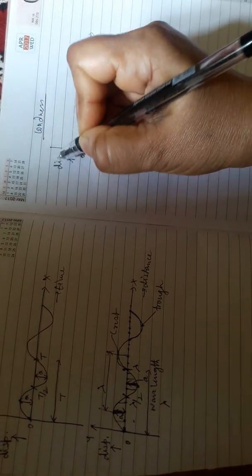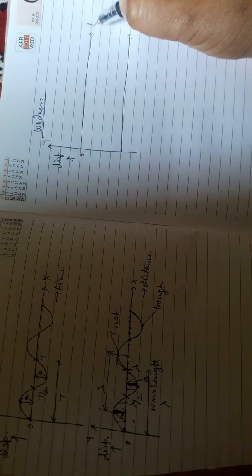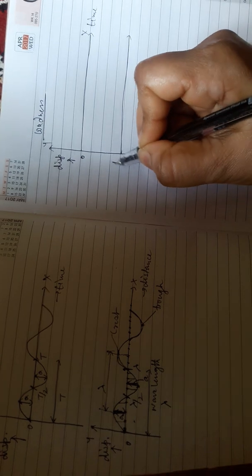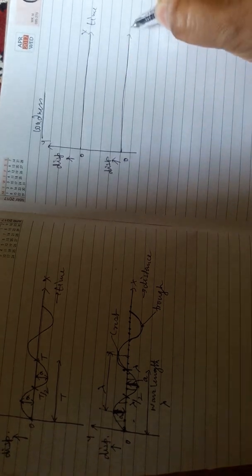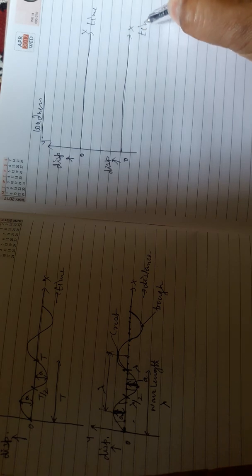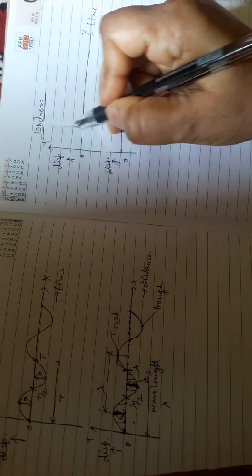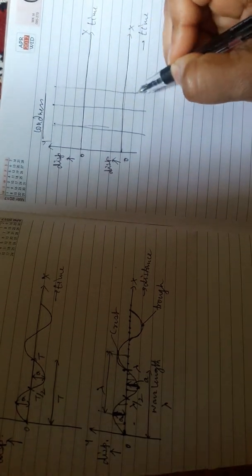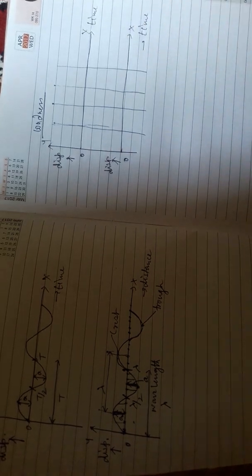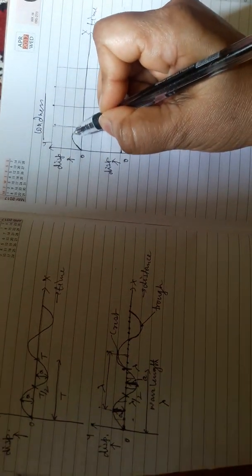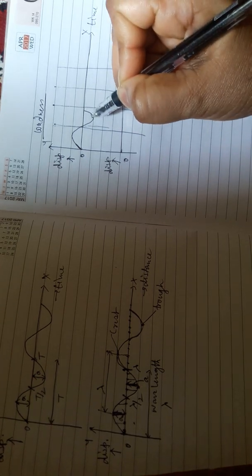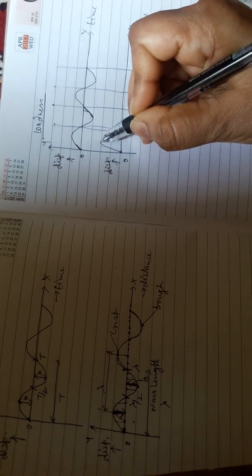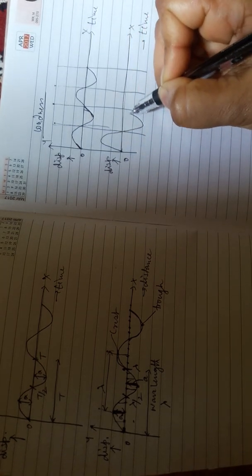Displacement-time. Displacement along the y-axis, time along the x-axis. Okay. Displacement, and along the x-axis I am taking time. I am taking equal gaps. I am drawing these lines keeping the gap equal. Here this is the displacement-time graph. In this case, this.